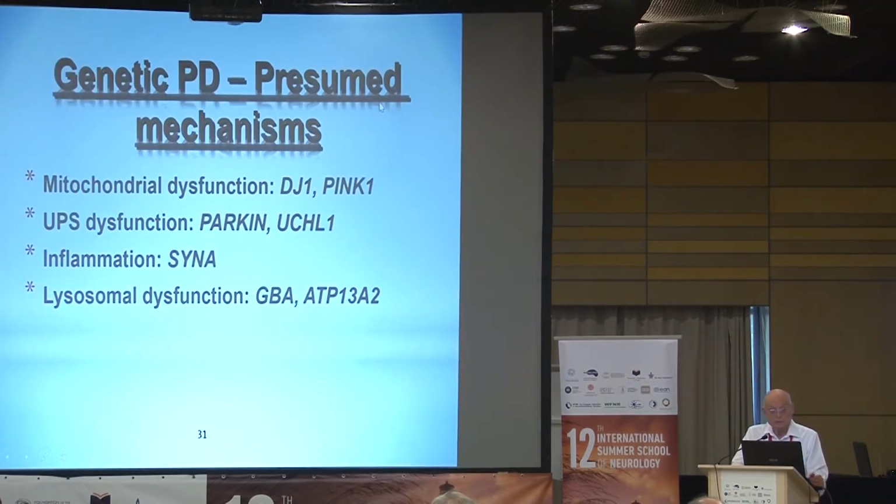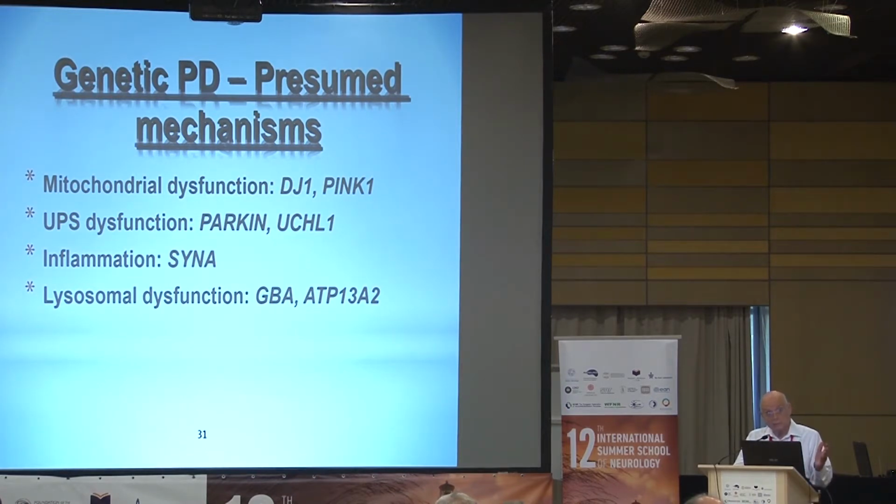So mitochondrial dysfunction is associated with these genes, DJ1 and PINK1, and ubiquitin proteasome system dysfunction with Parkin and UCHL1, and inflammation, maybe synuclein duplication or mutation, lysosomal dysfunction in GBA, and so on, and some are not so clear.